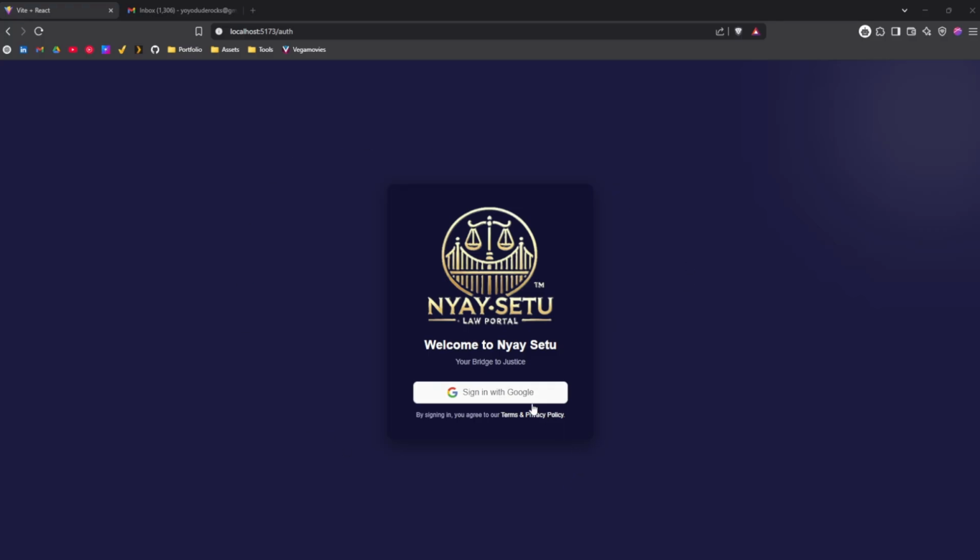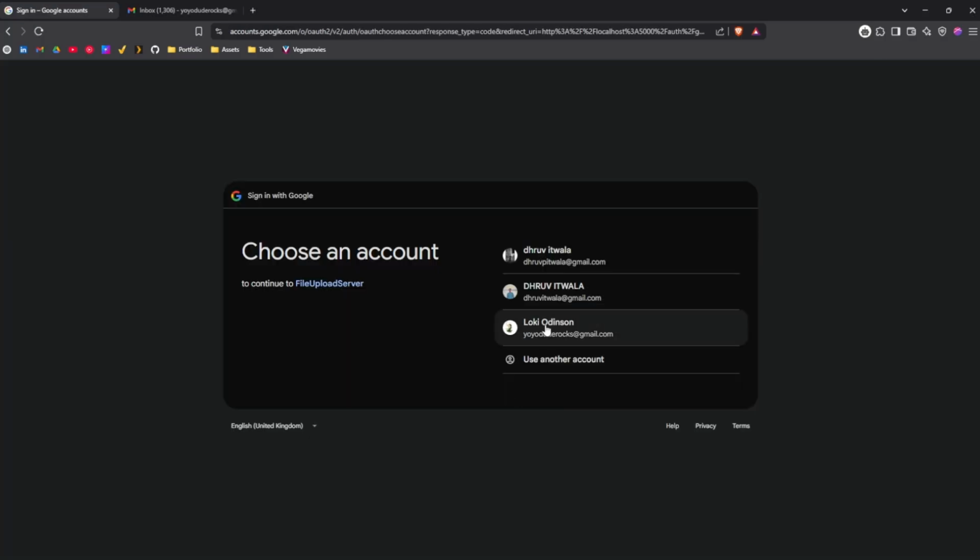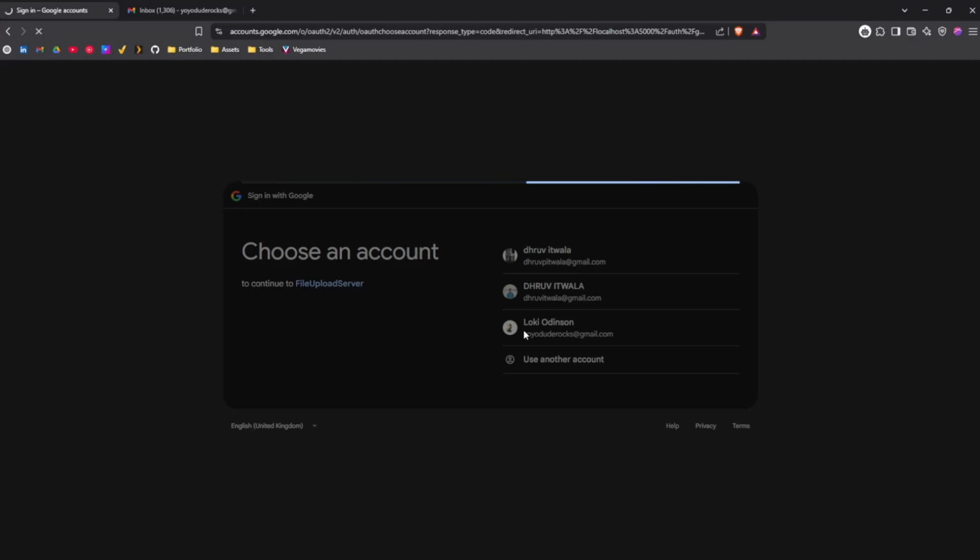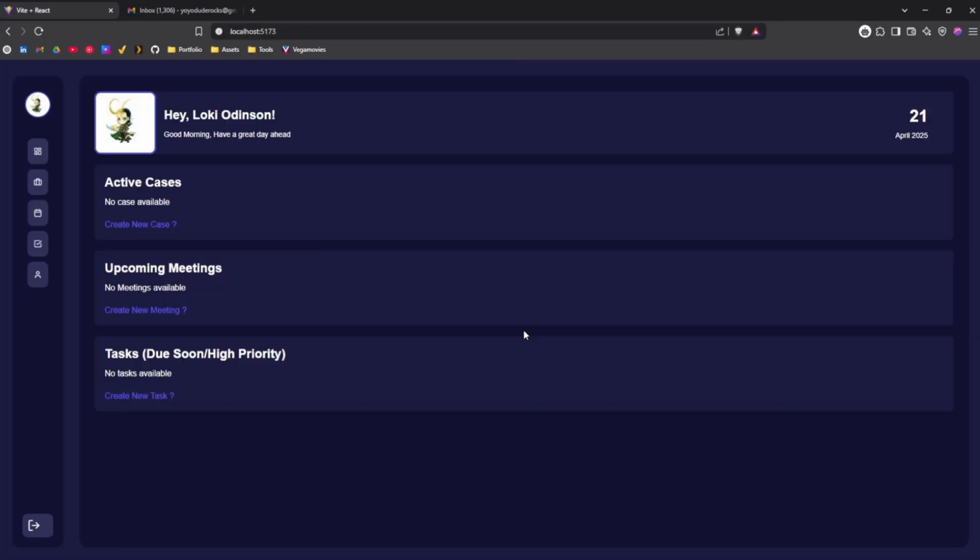So this is the main login page. It has a facility to log in via Google. So let's log in with our account. So let's say I'm using this account. Yes, it will automatically fetch your name and your profile photo, as well as show today's date and all the cases. This is basically a dashboard which shows all your active cases, all your upcoming meetings, and all your tasks.